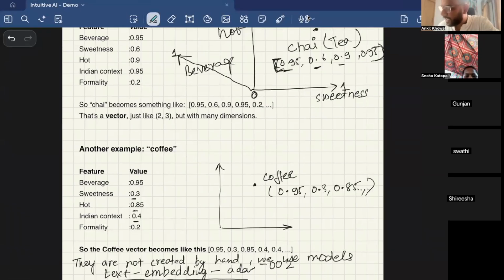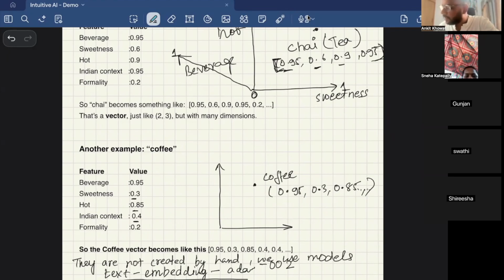I will use the same feature sets, like beverage, sweetness, hot, Indian context. But chai and coffee, how are they different in terms of sweetness, in terms of hotness, in how they are served, and in Indian context, maybe coffee has a more foreign context. So the vector for coffee will be created like this, and these numbers will represent these values. So these are the axes basically.